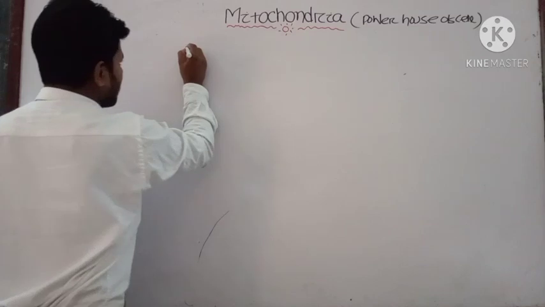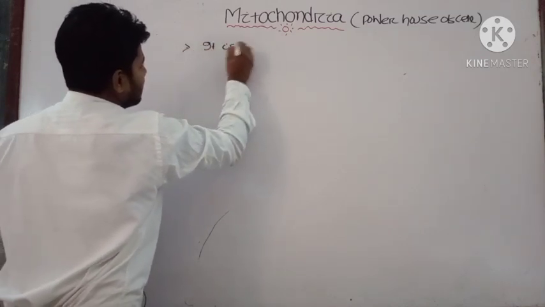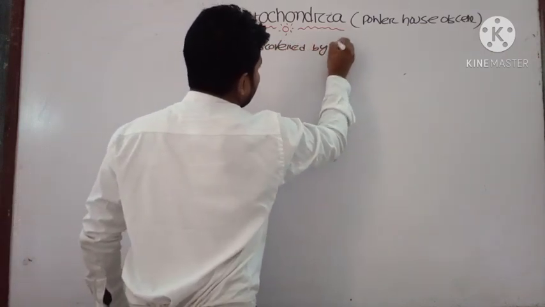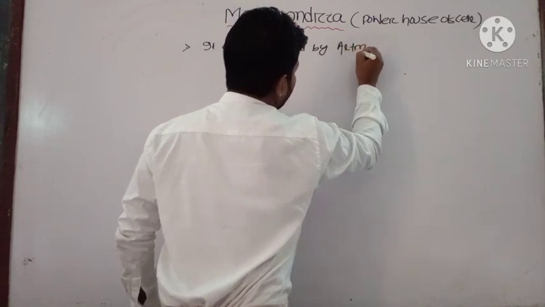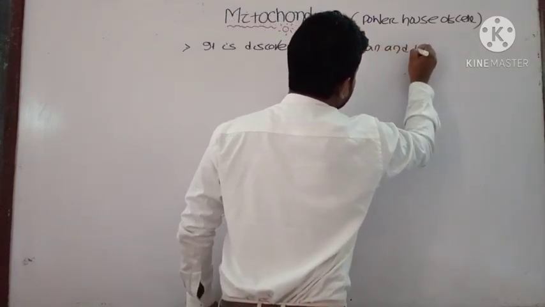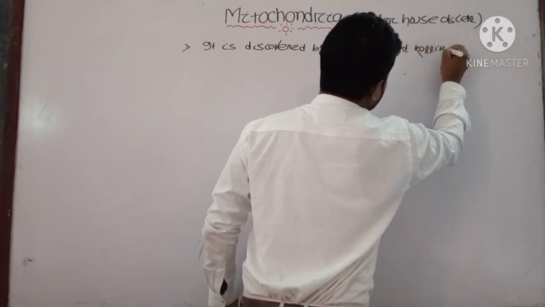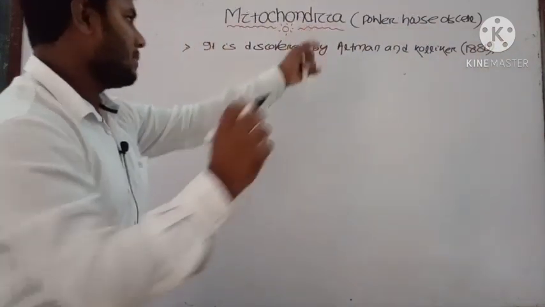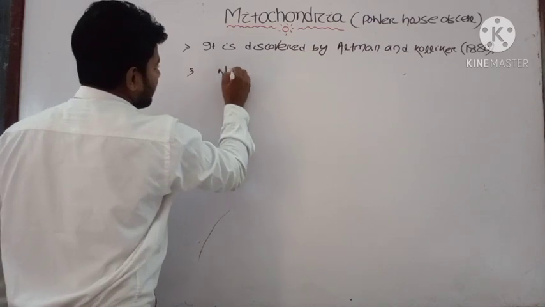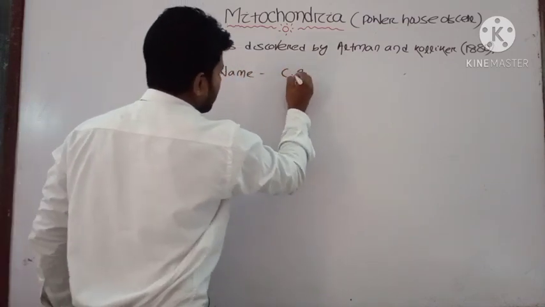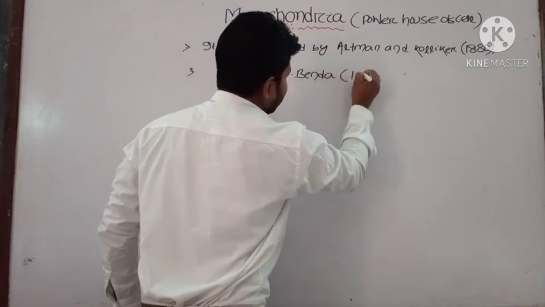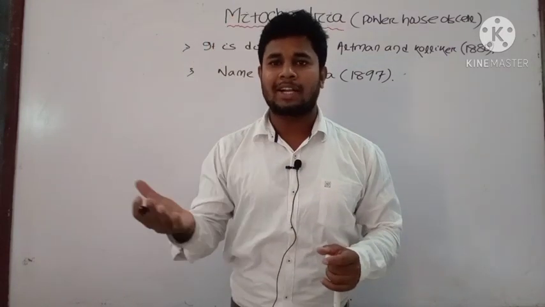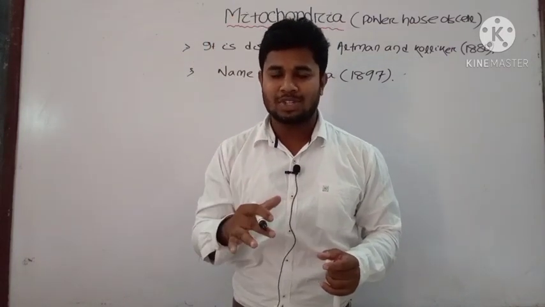Okay, first it was discovered by Altman and Kolliker in 1880, and the name mitochondria was given by C. Benda in 1897. As you already know, animals show more activity, but plants, as they rest in position, show less activity.